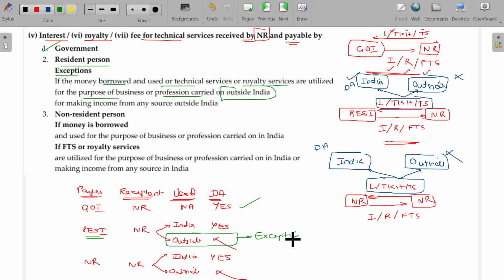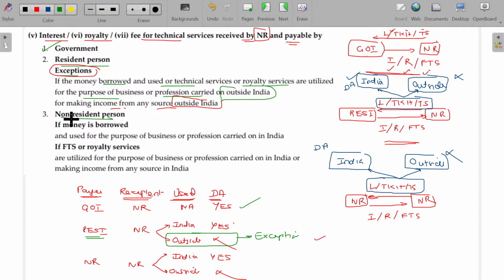If the interest and fee for technical service or royalty payable by resident to non-resident is used outside India for making income from any source outside India, then it's called the exception, meaning it is not considered as deemed to accrue or arise in India.